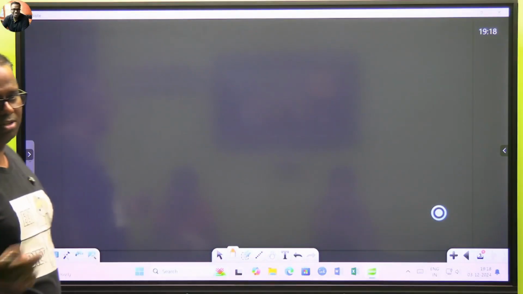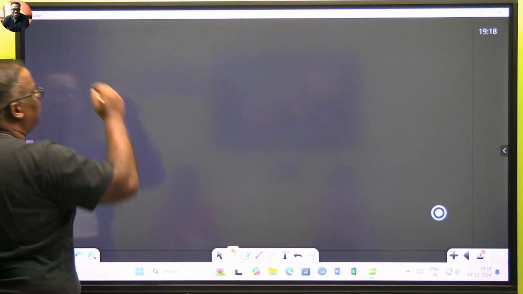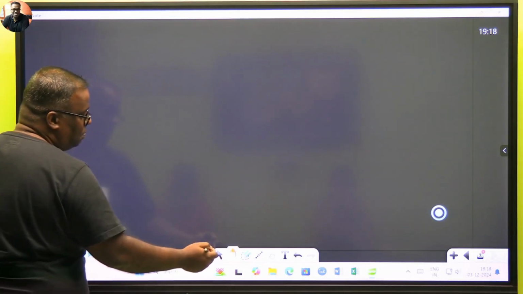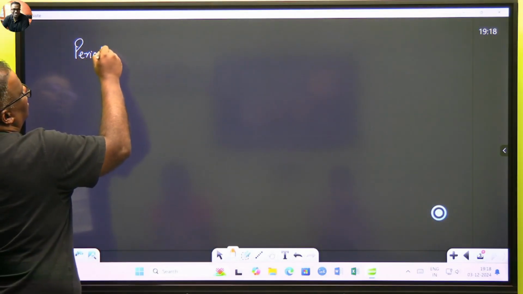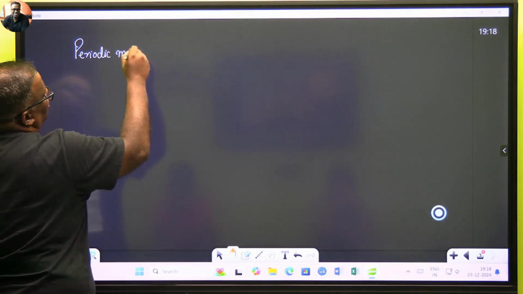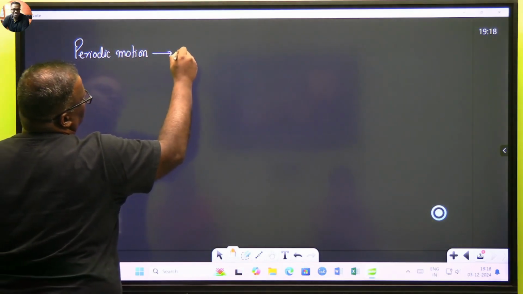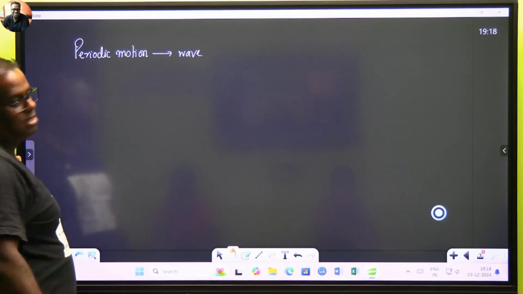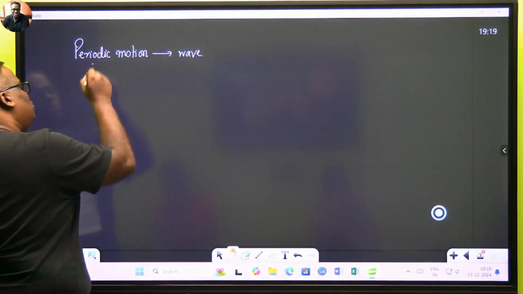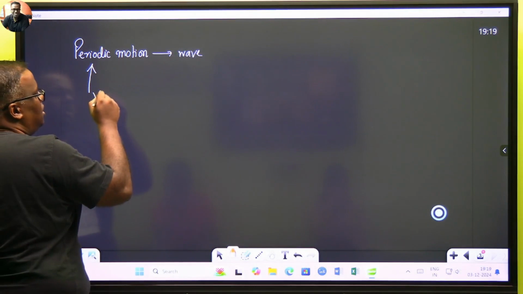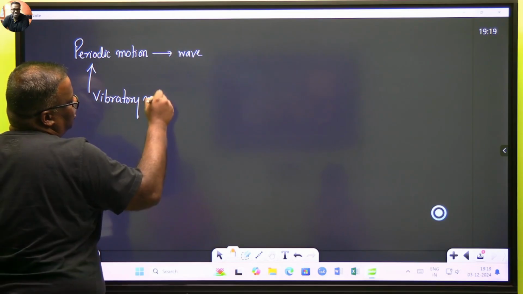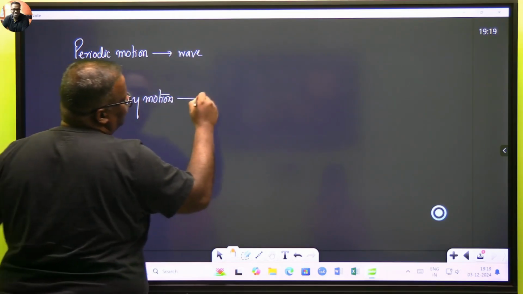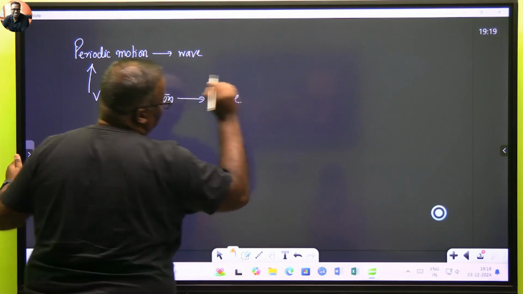Okay, there is no relation because children confuse a lot. The next way, before understanding, we have to understand that periodic disturbance, any sort of a periodic motion, we can correlate a wave, right? Now this periodic motion, one way of this periodic motion can be a vibratory motion. That means vibratory motion can also give me a wave, right?